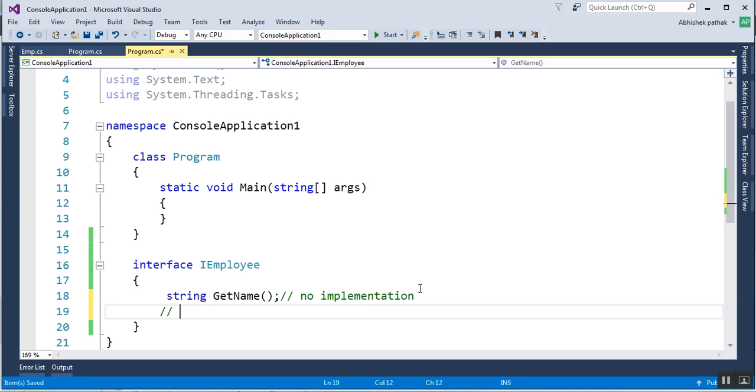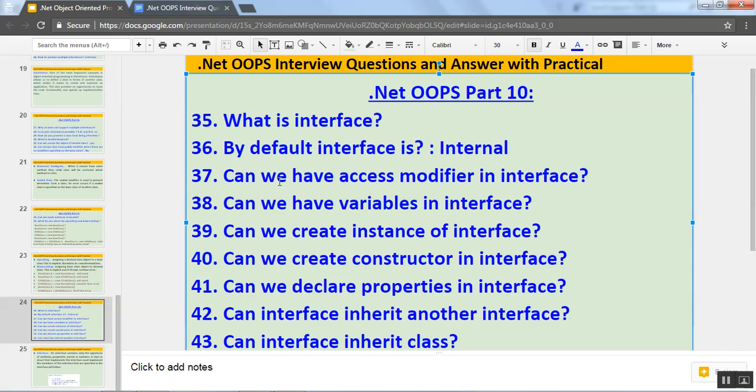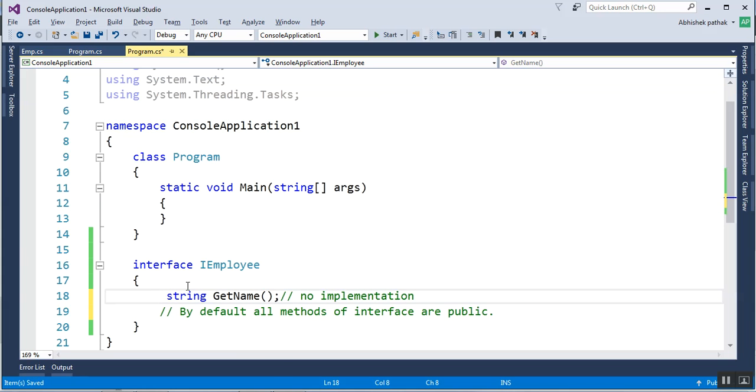By default all methods of interface are public, so we don't need to give any access modifier. We can't write any access modifier here. Okay, this is a very important question. Can we have access modifier in interface? The answer is no. We can't have access modifier in interface, because by default whatever you declare inside will be public only.